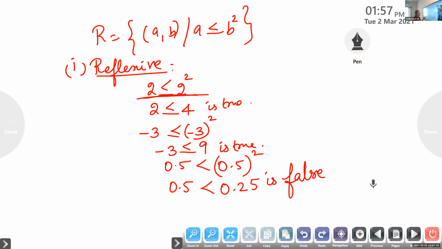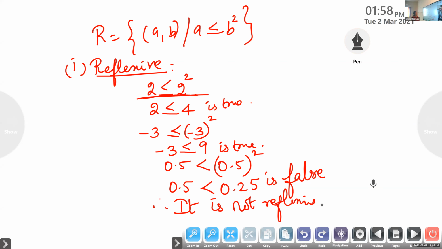But if you take the numbers between 0 to 1, Shivani, what is 0.5 the whole square? 0.25. The value will be decreasing when you square it, when you cube it. So it is false, therefore it is not reflexive. Is it clear?